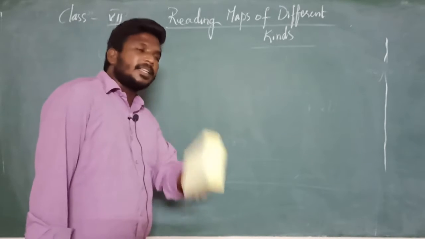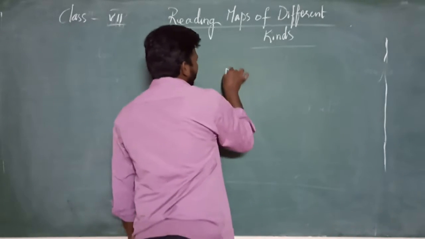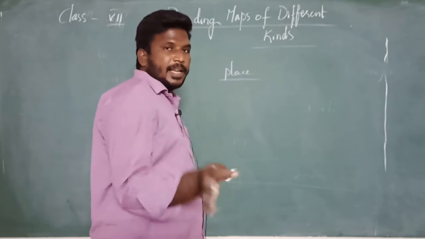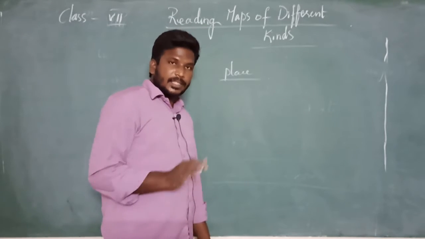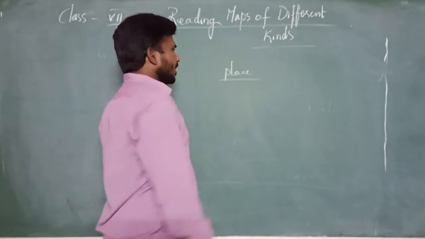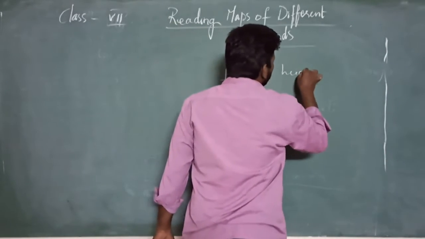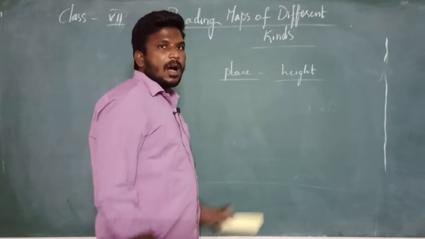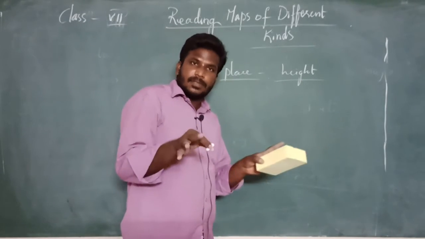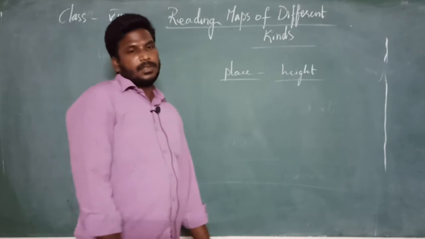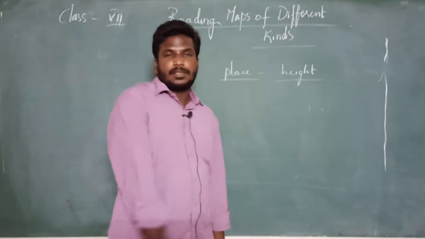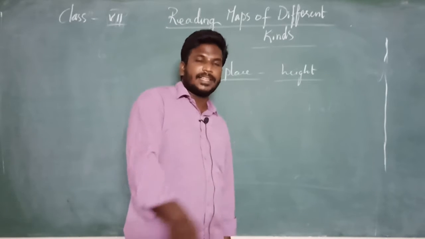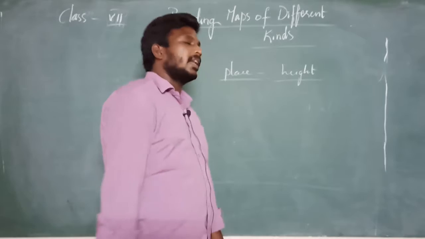When we are measuring the height of any place, any area or any location in the map, first we have to take into consideration that all the landforms on the earth won't have equal heights, but we have to calculate the heights as per the land level.